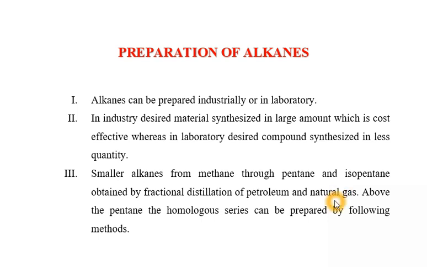Above pentane, the homologous series can be prepared by different methods. As natural gas and petroleum contain smaller alkanes up to pentane, they can be separated by fractional distillation. Above pentane, higher alkanes can be prepared.